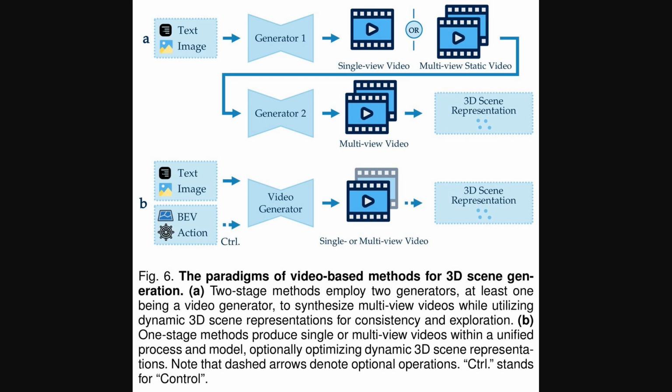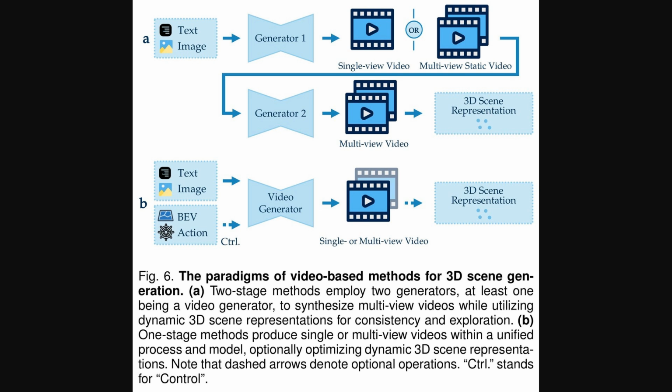Okay, so building on that idea of using 2D data, this next figure, Figure 6, introduces video-based generation methods. Instead of just single images, these approaches leverage video generators to create 3D or even 4D scenes, which is great for capturing dynamic changes over time. Part A of the figure shows a two-stage method.